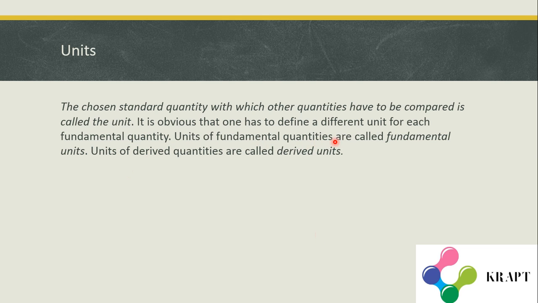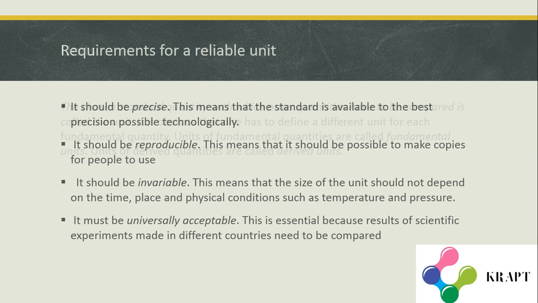Units of fundamental quantities are called fundamental units. Units of derived quantities are called derived units. They get their name from the quantity on which they are used.